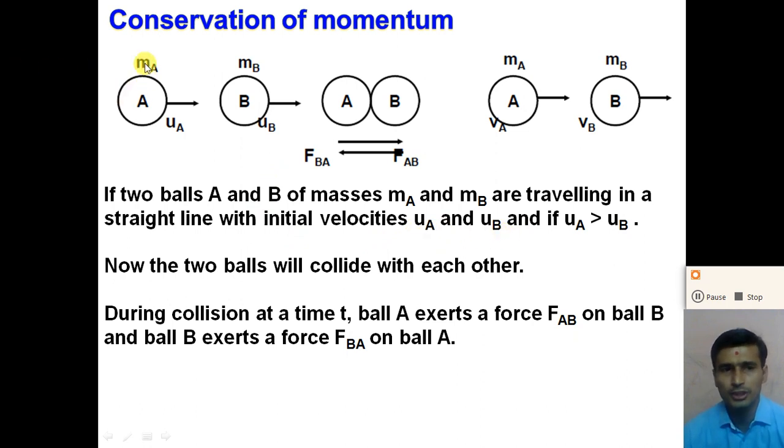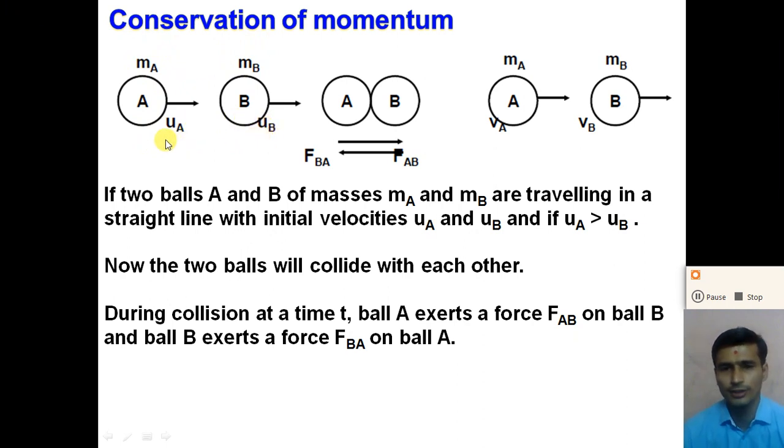So the initial velocity of ball A is UA and the initial velocity of ball B is UB, right? Both balls A and B are traveling in the same direction in a straight line. Consider here UA is greater than UB.